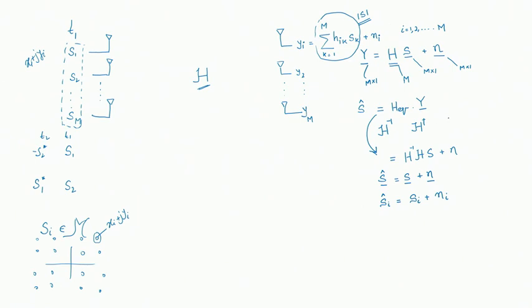Instead of using H inverse, one can use the H pseudo inverse. We have also said H equalizer could be based on the MMSE criterion, or otherwise one can go for advanced non-linear processing at the receiver end. But the scheme is very famous because of its simplicity, and it is usually known as V-BLAST, or vertical BLAST, the name coming from the Bell Labs layered space time communication system.